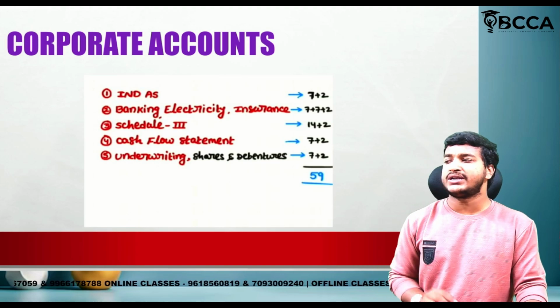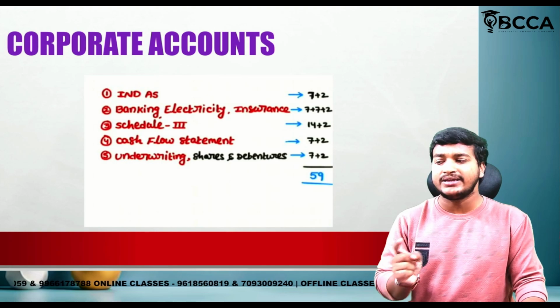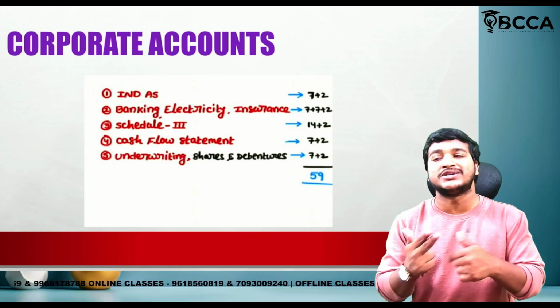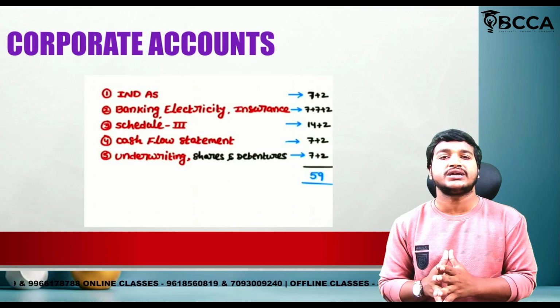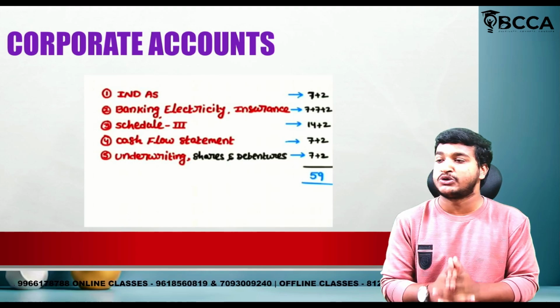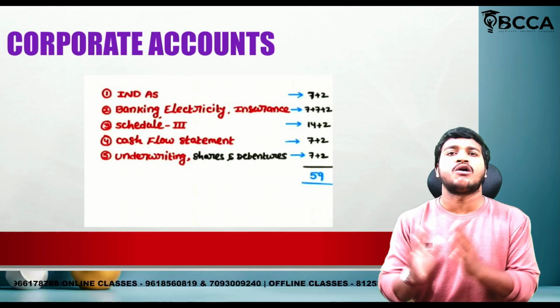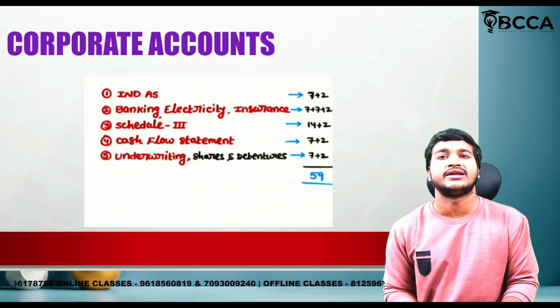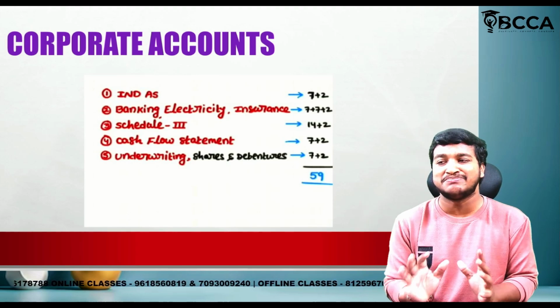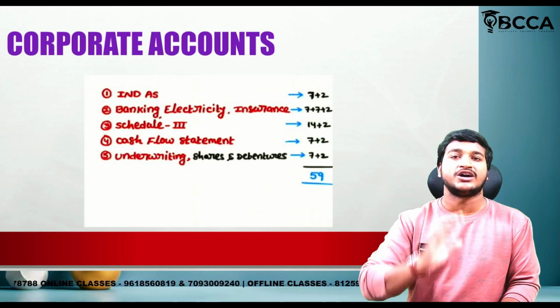The second one, a very confident chapter set, is banking, electricity, insurance. From here we get 7 plus 7 plus 2, that is two 7-mark questions plus one 2-mark question. Very easy questions. As per my guess, they will not ask you to prepare a balance sheet and P&L. If they ask, I can't do anything, but as per my prediction they won't, because that would be a 14-mark question.